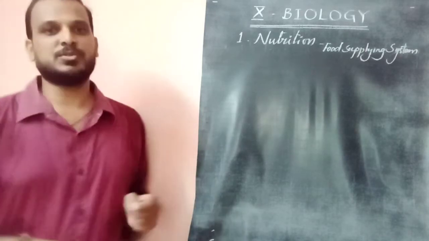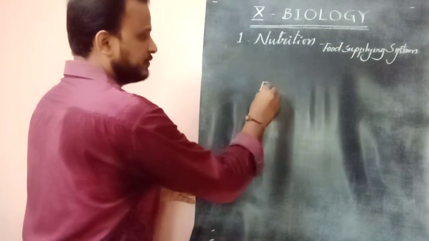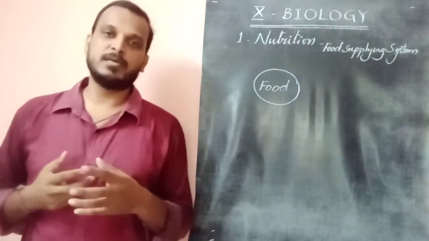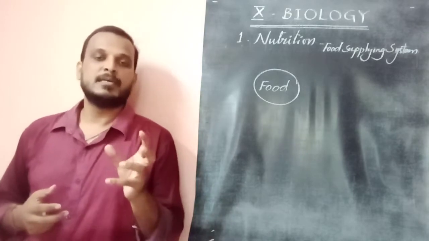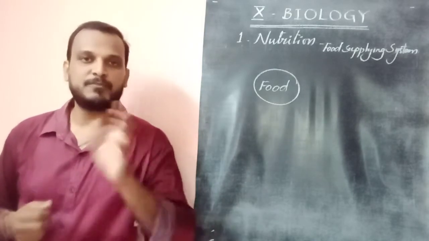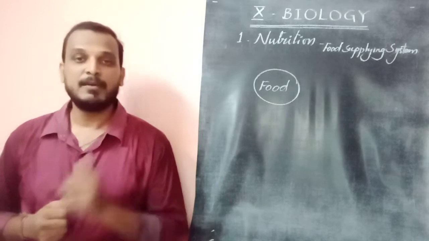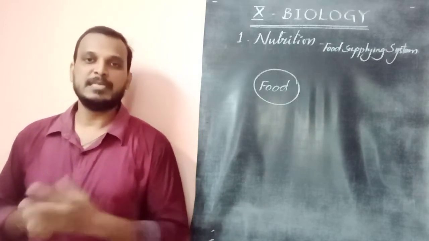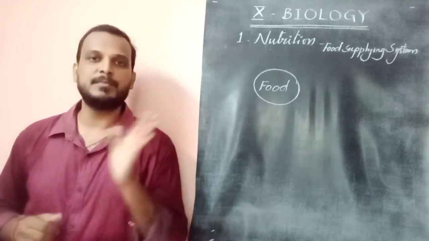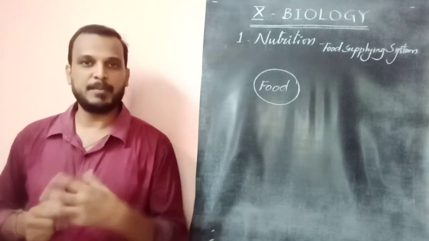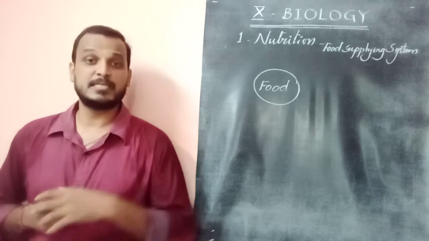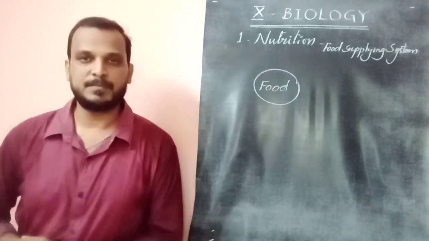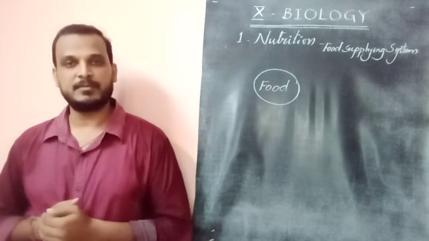Coming to a question, why do we need food? The chapter revolves around a main important supply to the body, which is called food. Coming to a question, why is food needed by an organism? Any organism's supply is different, but every organism needs food. Its supply may be from themselves, or from others. But every organism needs food. This is a fact. Why does it need food?